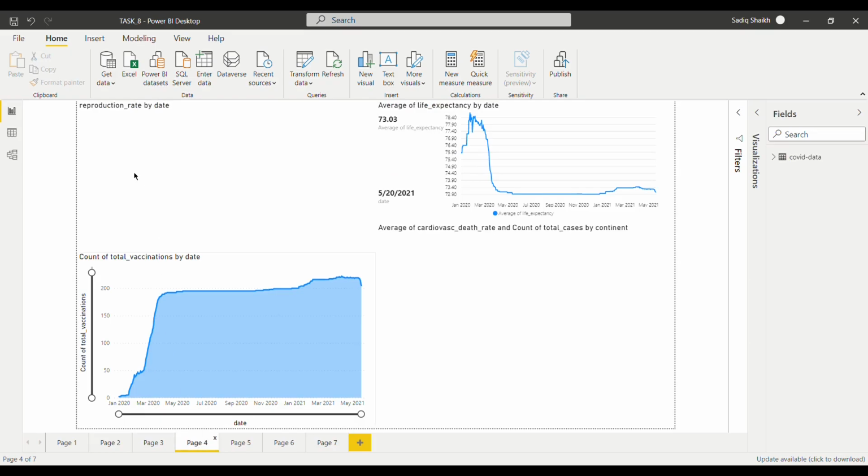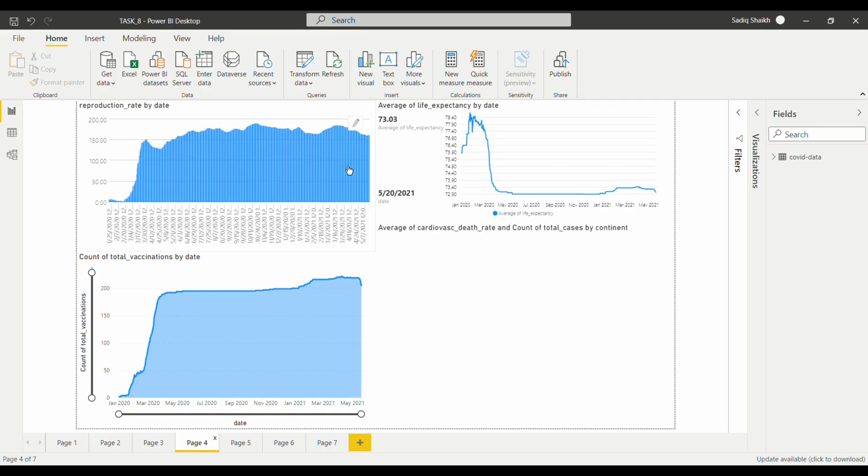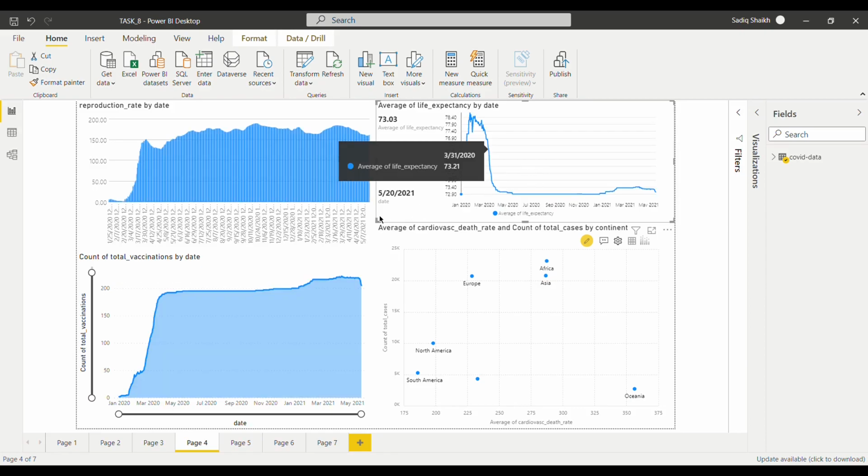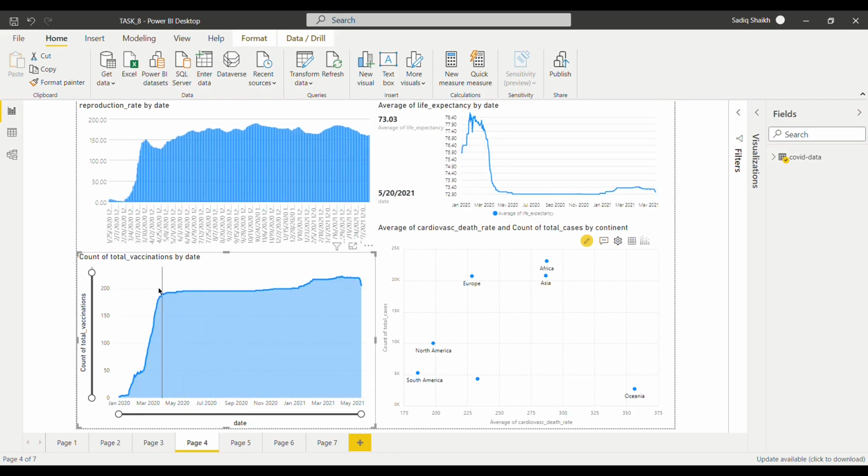Then coming to this, here is the reproduction rate by date. As you can see, the reproduction rate is not very good, we can say. It's just quite okay, just fluctuating, increasing and decreasing. Then coming to here, okay, now it's visible.